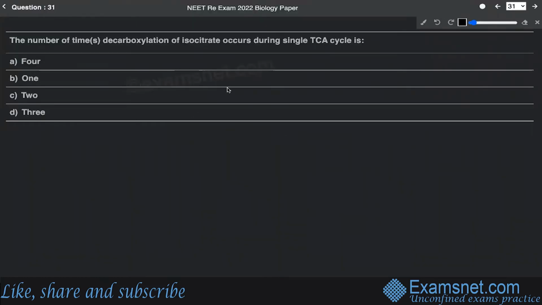So the next question is question number 31, which says that the number of times the decarboxylation of isocitrate occurs during a single TCA cycle is 4, 1, 2, and 3. All right. So this question has been asked from the chapter of respiration in plants of your standard 11. And let me tell you that during the entire TCA cycle, which is the tricarboxylic acid cycle, there are basically two steps where decarboxylation takes place.